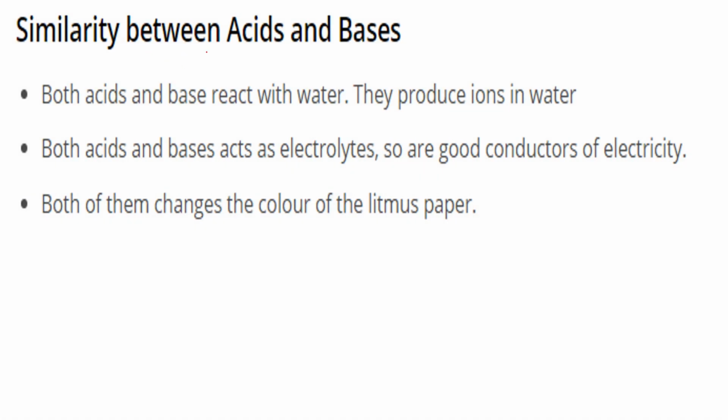So what are the similarities between acids and bases? First of all, they both react with water and produce ions in water, one hydrogen, the other hydroxide ion. Both acids and bases act as electrolytes. That means they will liberate ions. That is why they are good conductors of electricity. And both of them change the color of litmus paper, blue to red, red to blue.